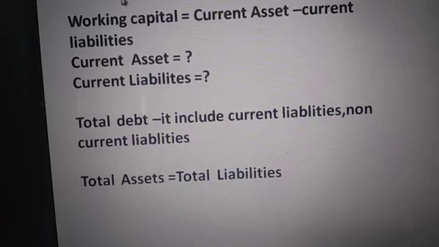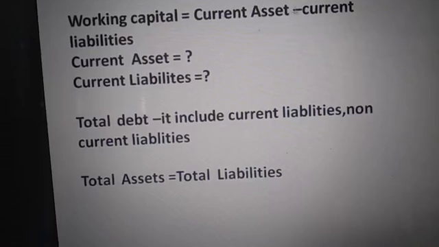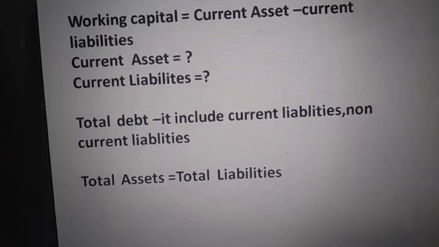By this simple formula, working capital is equal to current asset minus current liability. Just put the current liability here and working capital here. So what will it be? Current asset minus working capital is equal to current liability. Now moving to last.